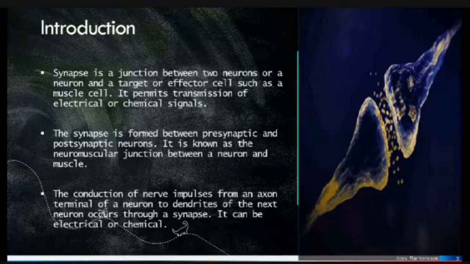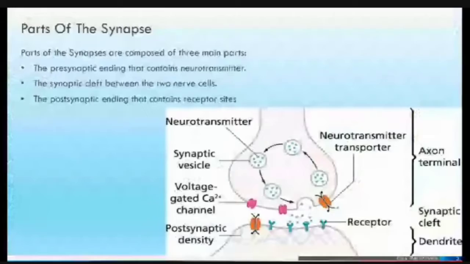The conduction of nerve impulses from an axon terminal of a neuron to dendrites of the next neuron occurs through a synapse. It can be electrical or chemical. Parts of the synapse. Synapses are composed of three main parts: the presynaptic ending that contains neurotransmitter, the synaptic cleft between the two nerve cells, and the postsynaptic ending that contains receptor cells.